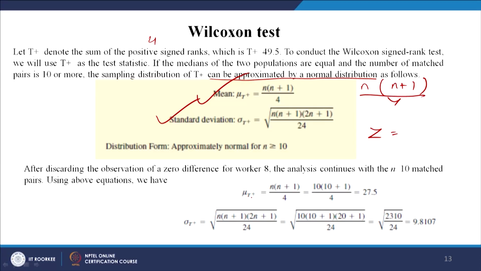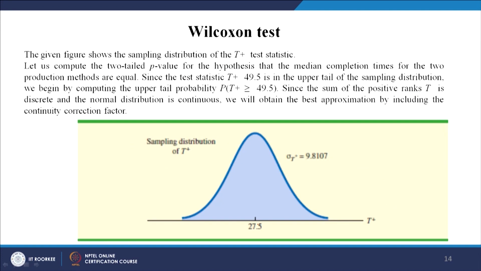The mean is 27.5, since n is 10: 10 into 10 plus 1 divided by 4 gives you 27.5. What is the standard error? It is the square root of n into n plus 1 into 2n plus 1 divided by 24, which comes to 9.8107. Okay, so we have the two values.